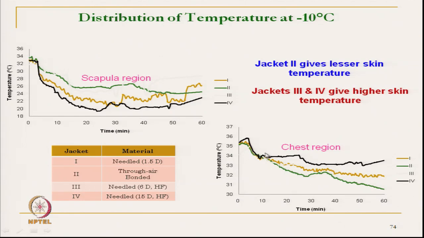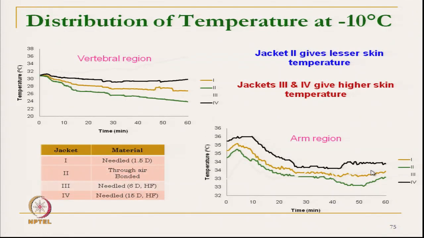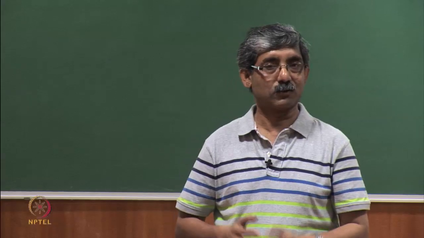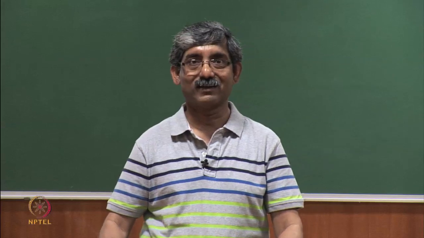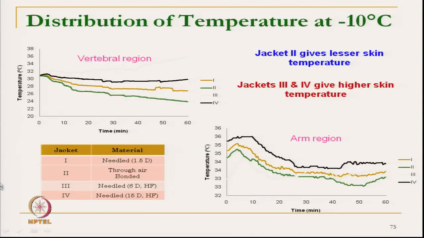But you see that the fabric with hollow fiber 4 gives a better, comfortable temperature. Let us see the other zones also, where it gives a lower temperature. So this is giving a cooler effect at extreme cold. This actually fails at that temperature, even in the arm region.